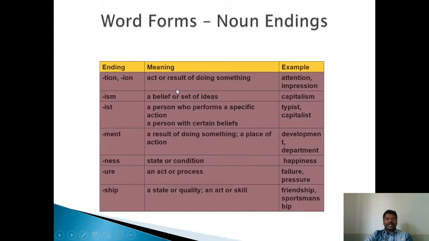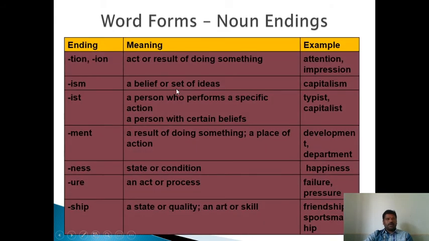All word forms, noun endings. Today's topic is word forms. Now let us see the noun endings. Nouns ending in -tion: it means the act or result of doing something, for example attention, impression. Nouns ending in -ism: a belief, a set of ideas.